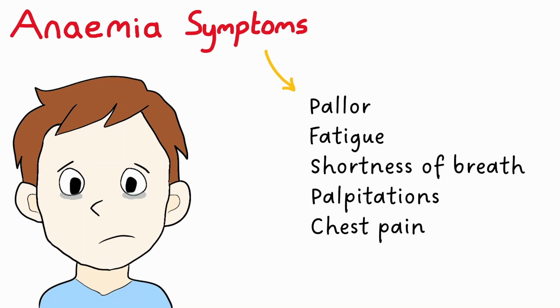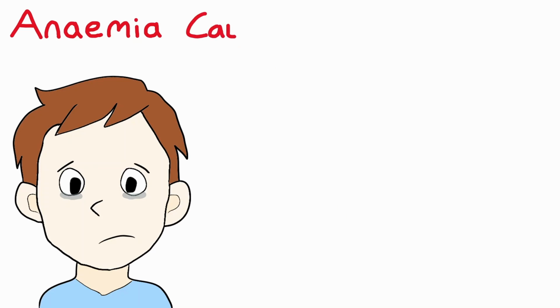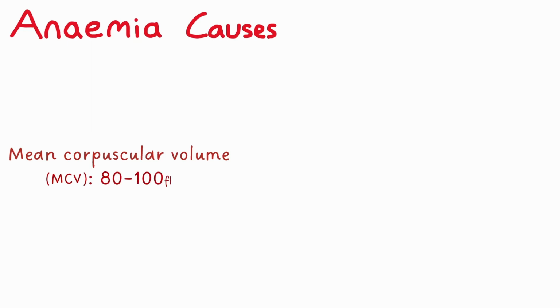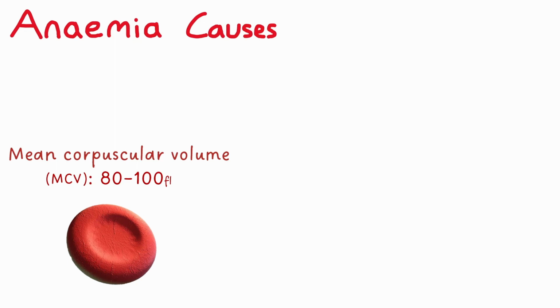A simple way to differentiate between the multiple causes of anemia is to split them into three categories, based on their mean corpuscular volume, or MCV. MCV refers to the size of the red blood cells, and it's useful when it comes to working out what the underlying cause is.